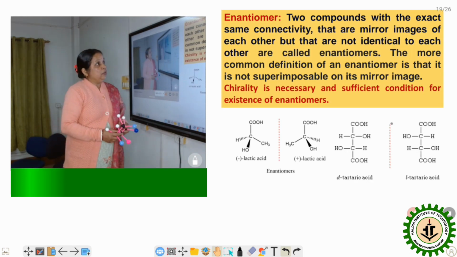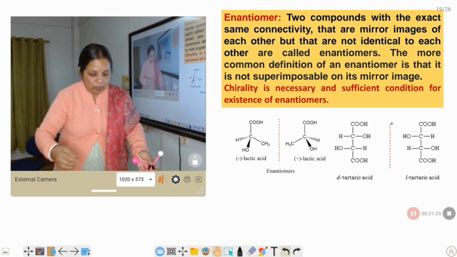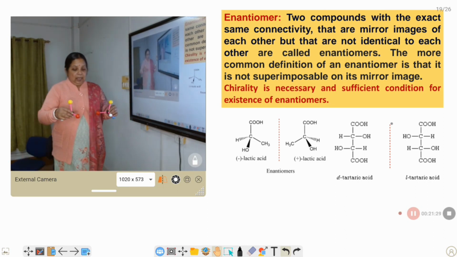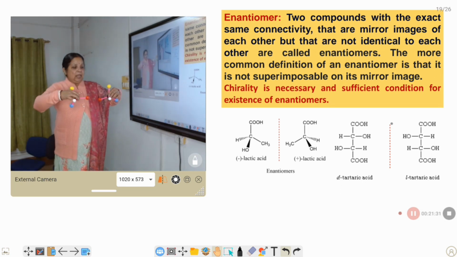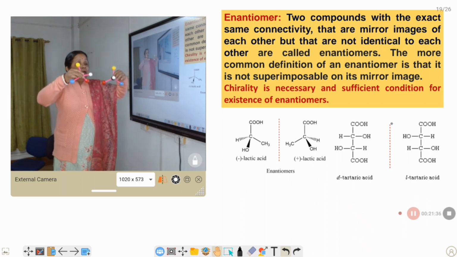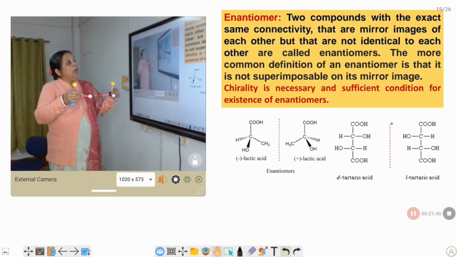Now, enantiomer. Two compounds that have a non-superimposable mirror image relationship are enantiomers. Here also, these two compounds are enantiomers.